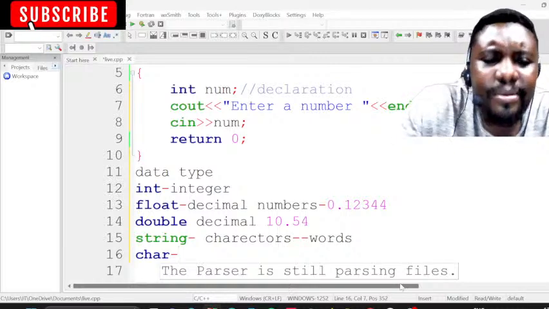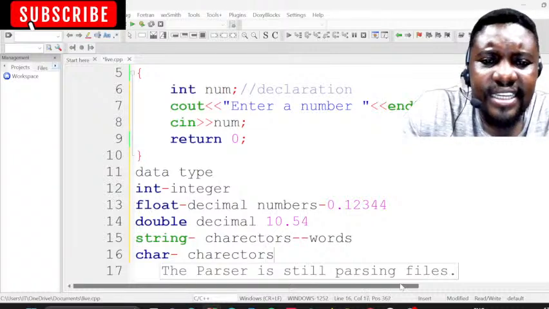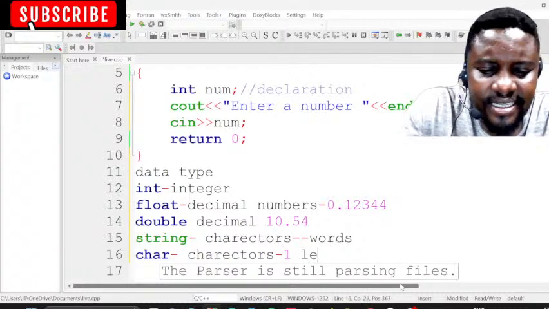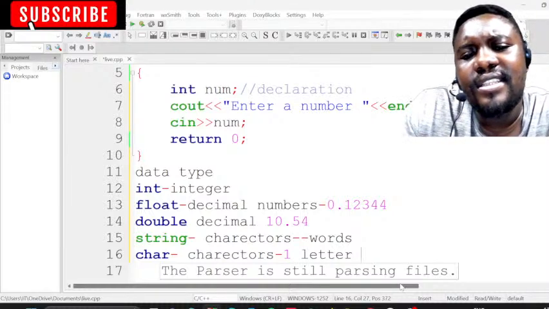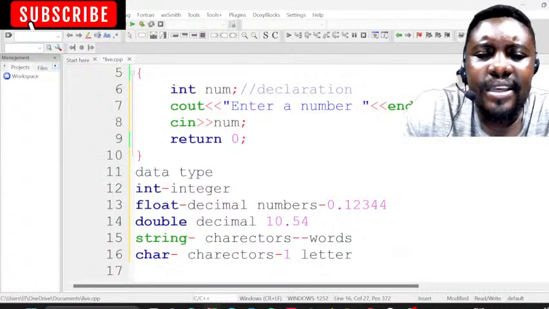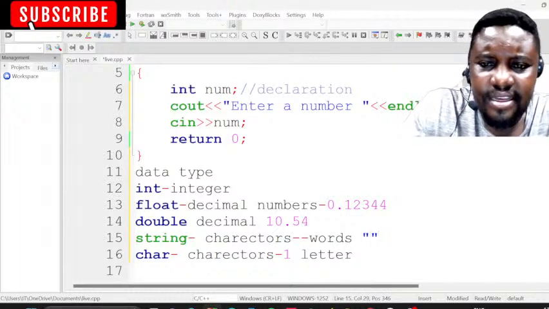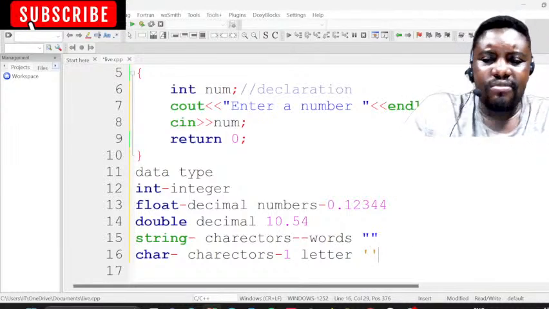So we also have a char. Char is also about characters, but the difference between char and string is that if you just use char, it is only going to take one letter. So we can control how many letters to take. That's the difference. When you work with strings, you're going to use double quotation marks, and for char you will be working with single quotation marks like this. You will see when we do our code.